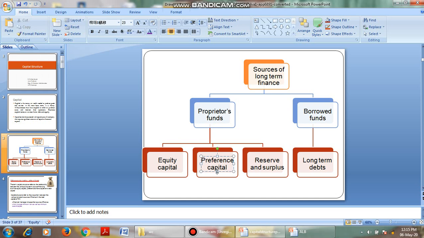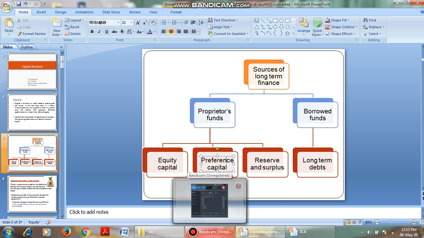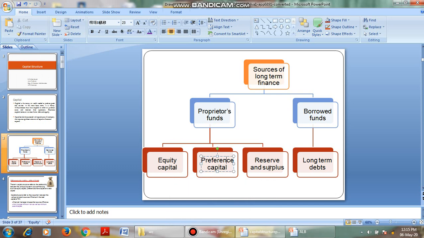Okay, then coming to reserves and surplus. Reserves and surplus is nothing but the portions of reserves a company has from previous earnings, and the surplus of money the company has. We call it reserves and surplus. Okay, coming to proprietary funds, that is, in simple sense capital, the source of money the company will get in different forms. The first one is proprietary funds, which consist of equity capital, the second one is preference capital, and the third one is the reserves fund. Then coming to borrowed funds.